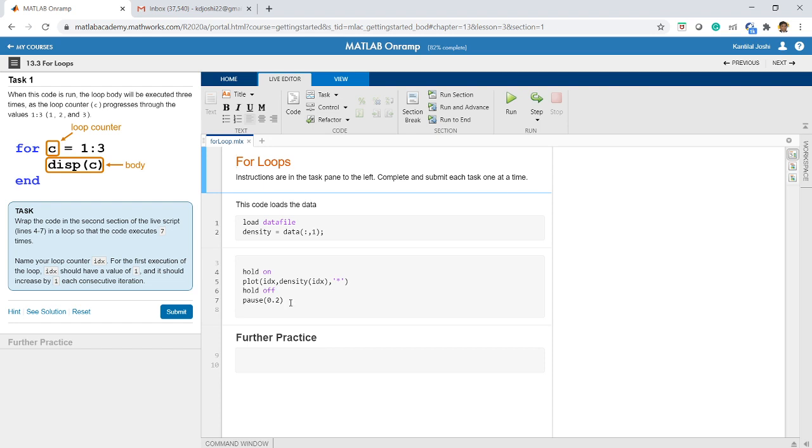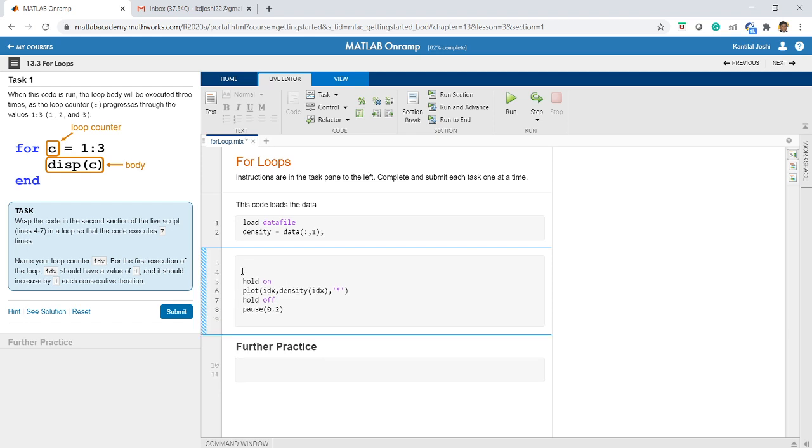7 times. So for that we'll need an index, some loop counter, and we can name that IDX. For the first execution of the loop, IDX should have a value of 1 and it should increase by 1 each consecutive iteration. So what should I do? I should simply add a for command. So if I add a for command, for I equal to 1:7, what will it do?